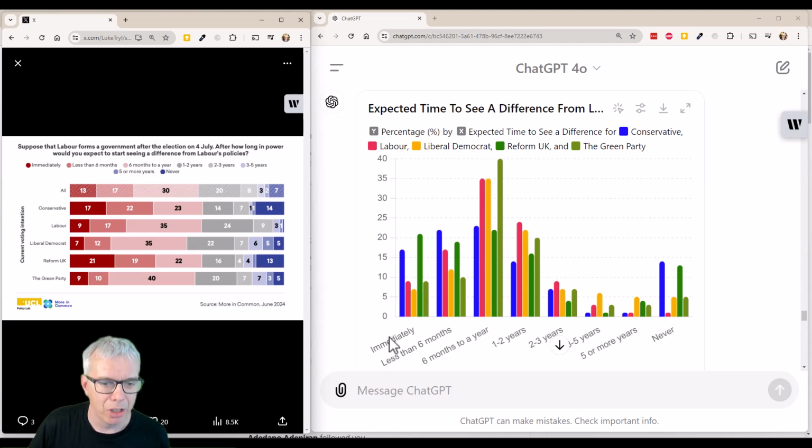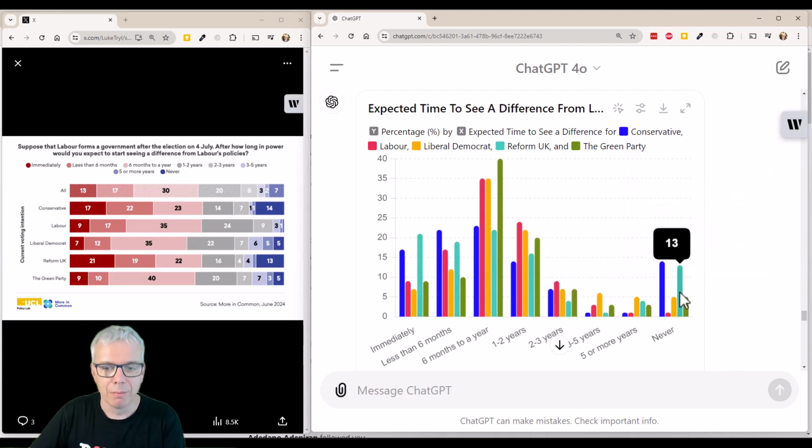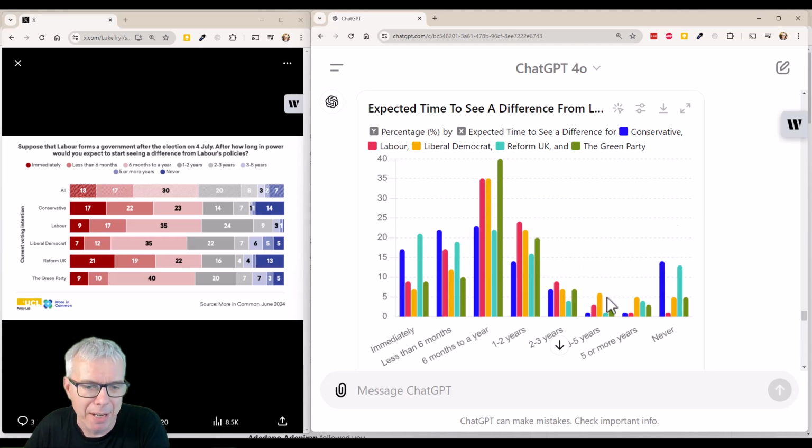So immediately, let's look at the Conservatives, right? We can see that immediately their bars are higher at this end, immediately 6 months to a year, and then really high. Lots of them just think it's never going to happen. Oh, let's change the reform colours. Reform is similar. Reform and the Conservatives are high in terms of thinking about never, whereas the Labour government, so the people who are going to vote Labour, actually have higher bars in the distant future. So Labour voters are giving Labour a bigger pass. Is it easier to see that in this chart than it is in this chart? I'm not convinced it is. I think More in Common did land on the right chart type.